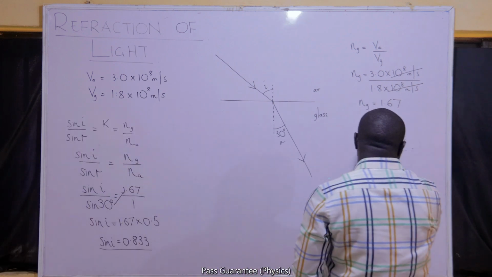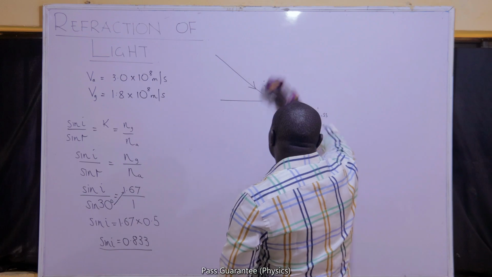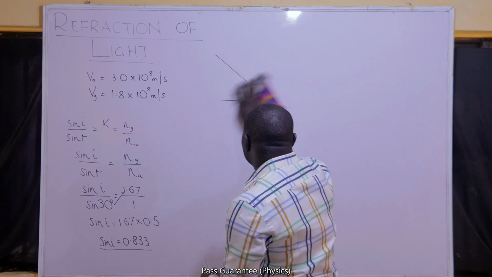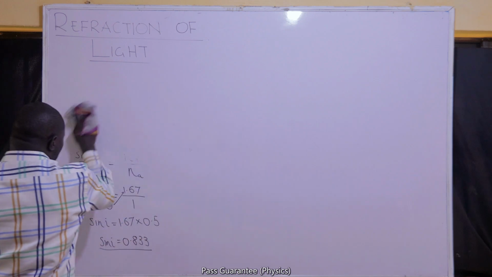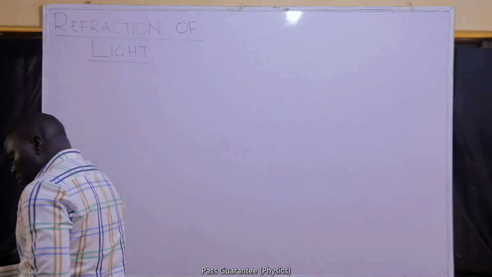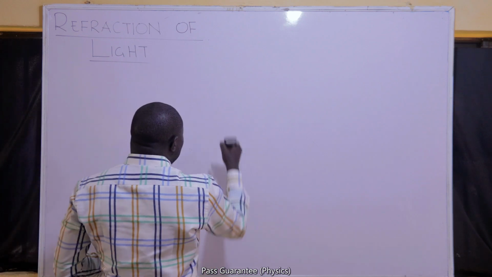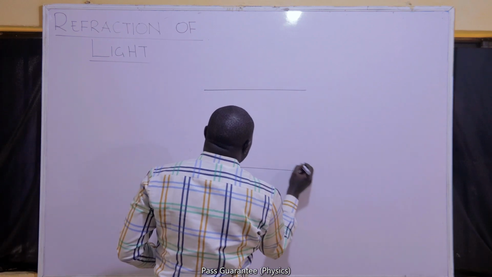It is possible sometimes too for us to have more than a medium. We can have light traveling between 3 media.